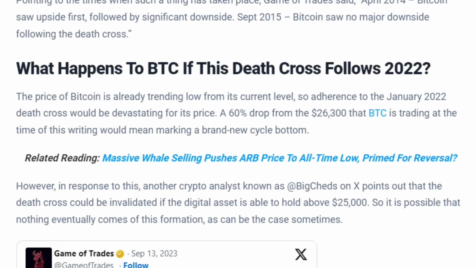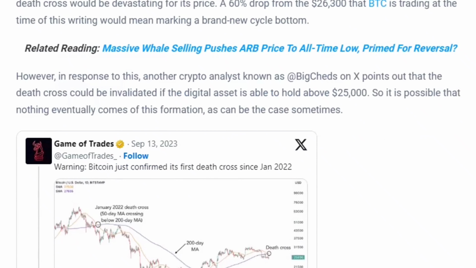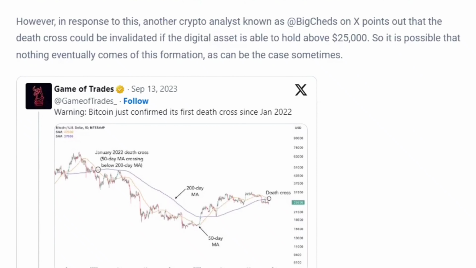What happens to BTC if this death cross follows 2022? The price of Bitcoin is already trending low from its current level, so adherence to the January 2022 death cross would be devastating for its price. A 60% drop from the $26,300 that BTC is trading at the time of this writing would mean marking a brand new cycle bottom.